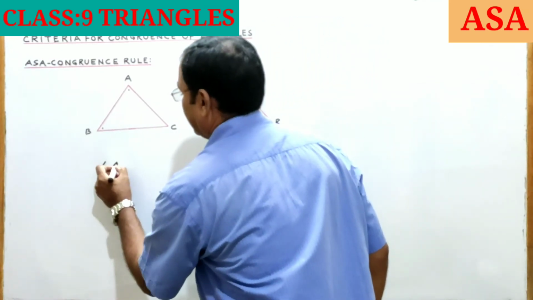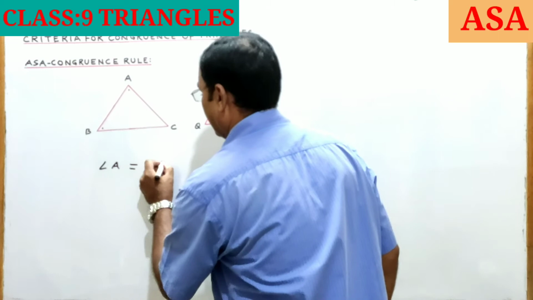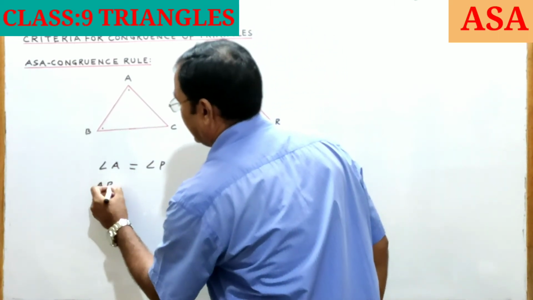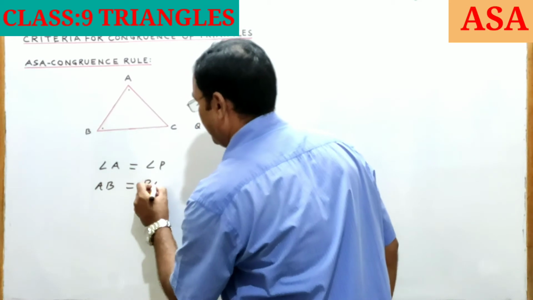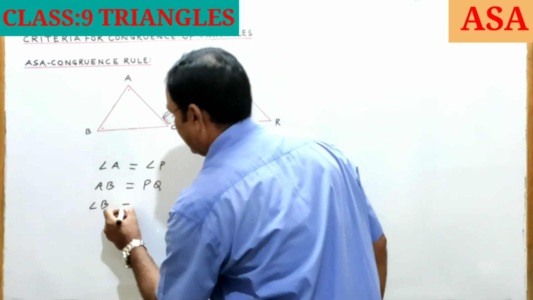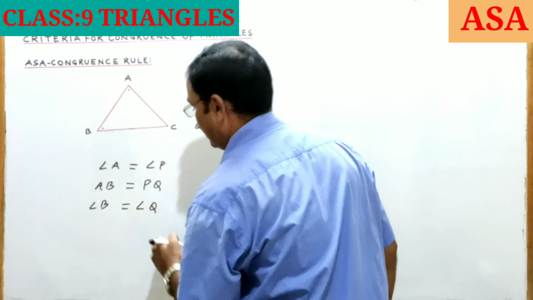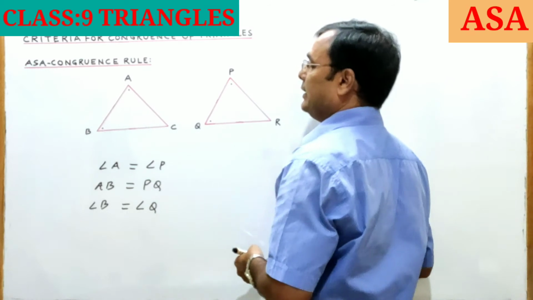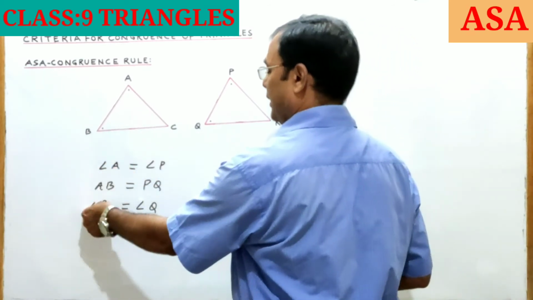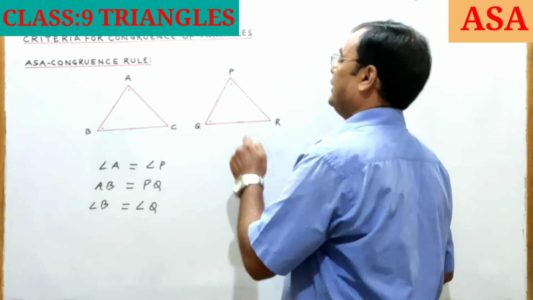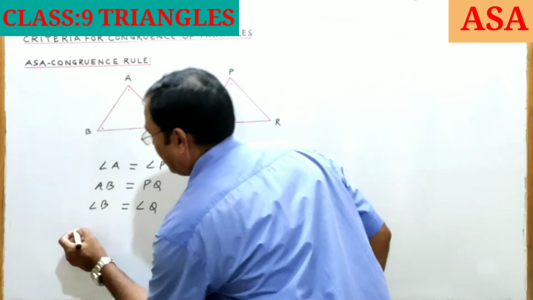Angle A is equal to angle P. AB is equal to PQ and angle B is equal to angle Q. Two angles and included side in triangle ABC are equal to two angles and included side in triangle PQR.